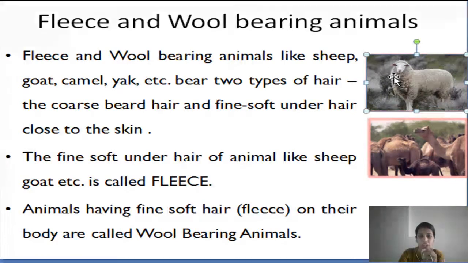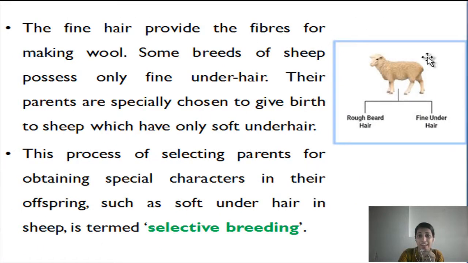The fine soft underhair of animals like sheep, goat, etc. is called fleece. Animals having fine soft hair on their body are called wool-bearing animals. The fine hair provides the fibers for making wool.